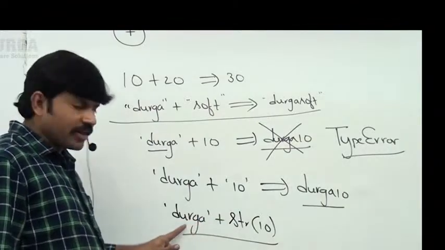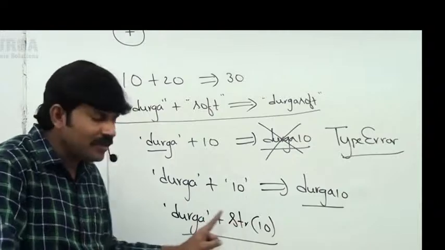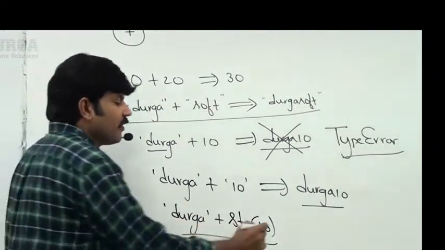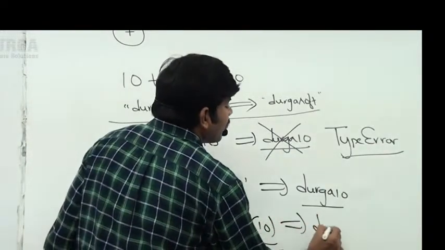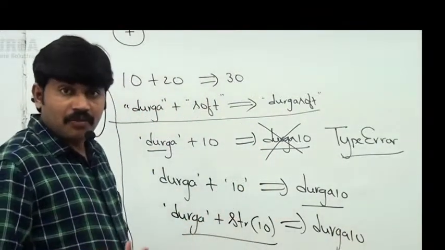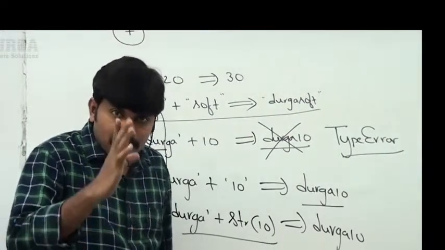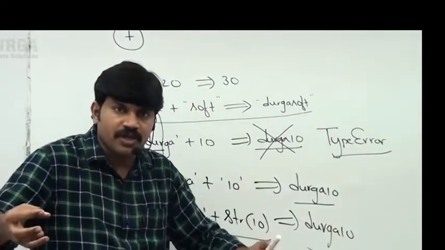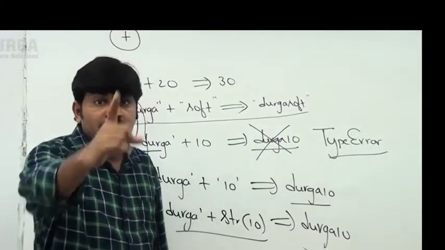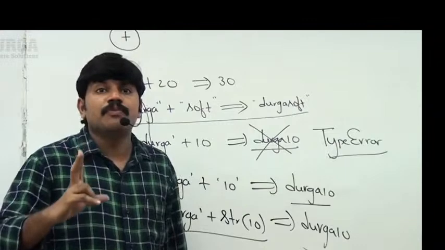So the first one is a string. Next, 10 is converted to str, string only. Now string plus a string works perfectly. Durga 10 we are going to get, no problem at all. Oh, how much special care we have to take, man. If you are applying the plus operator between two string values, I mean for string objects, compulsory both arguments should be string type only.